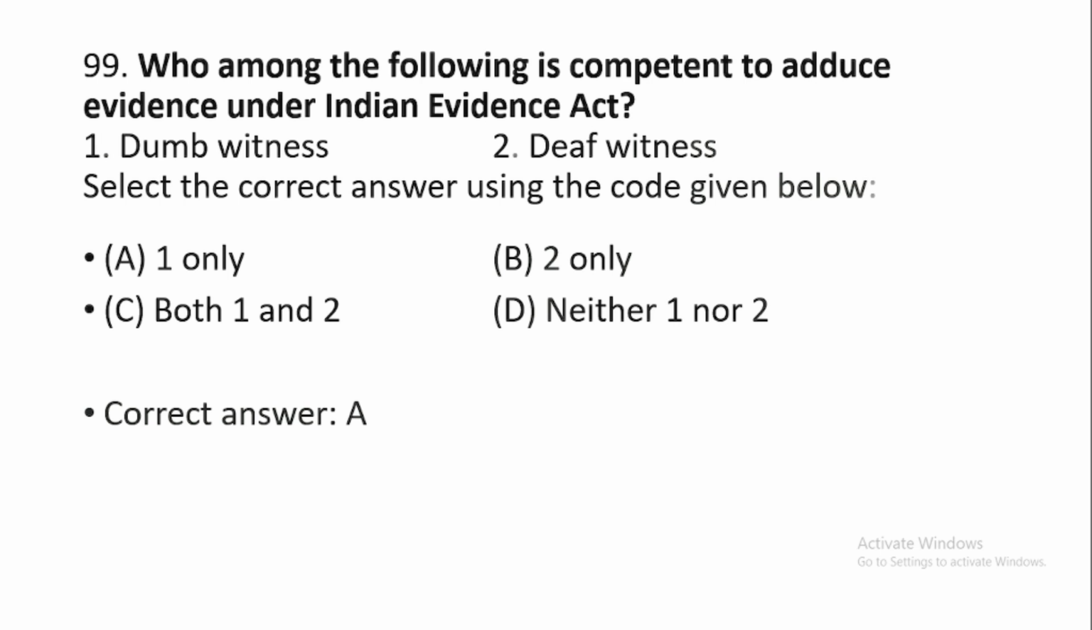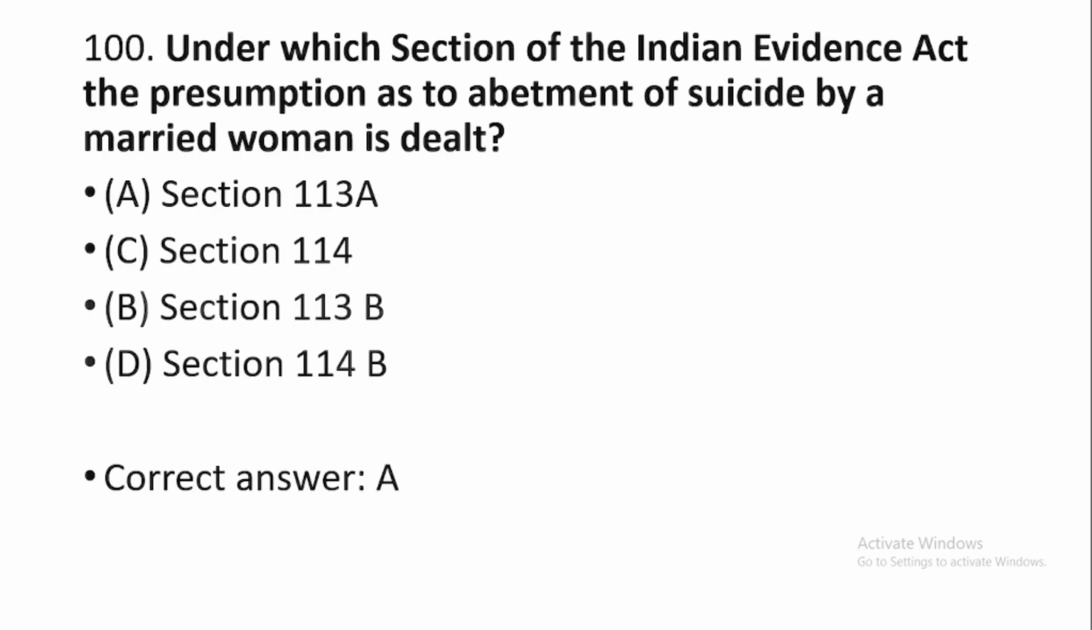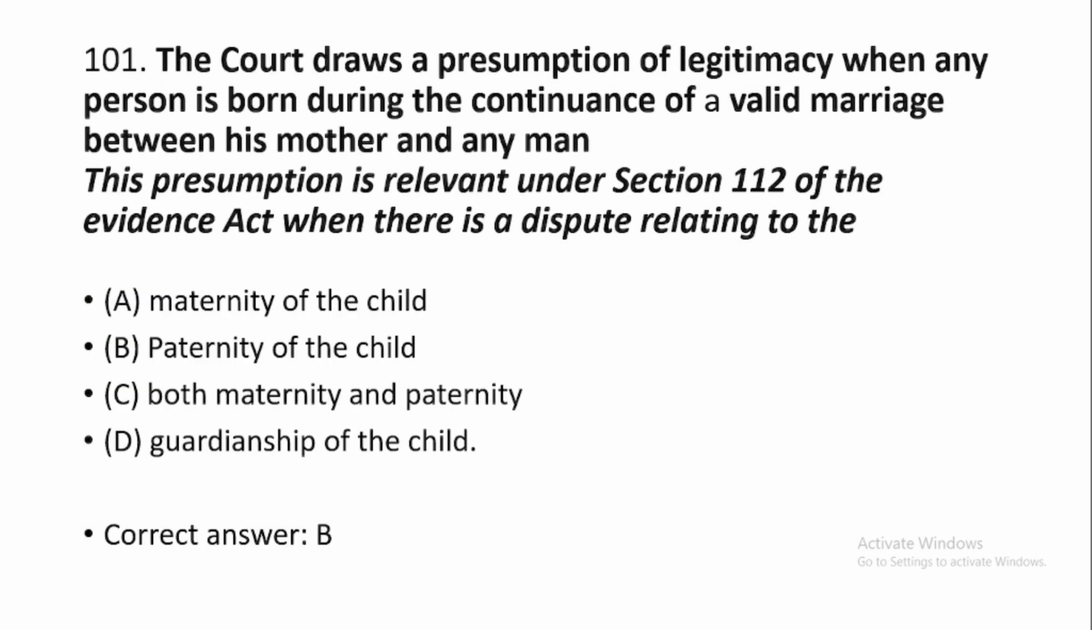Question number 99. Who among the following is competent to adduce evidence under the Indian Evidence Act? This is option number A. Dumb witness. Question number 100. Under which section of the Indian Evidence Act is the presumption as to abetment of suicide by a married woman? This is option number A. Section 113A.